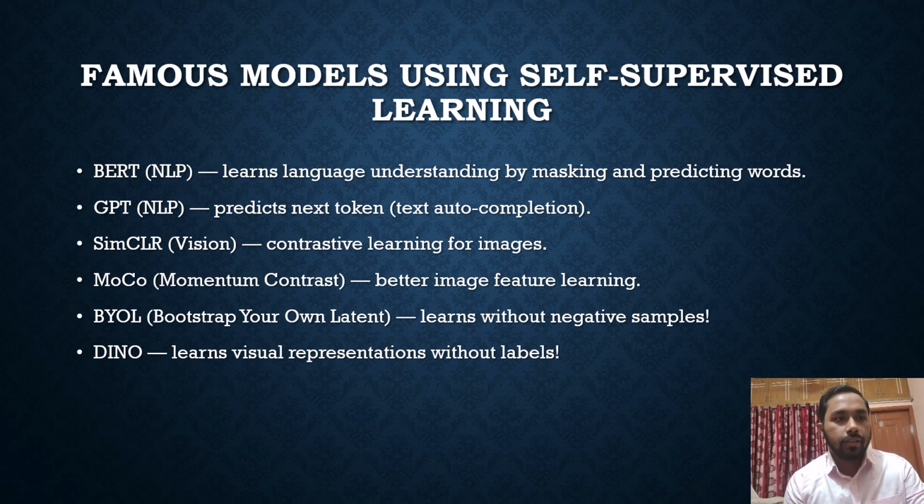There are some models that are famous for self-supervised learning. They are BERT, GPT, SimCLR, MoCo, BYOL, and DINO. We already talked about BERT, and we know that it learns language understanding by masking and predicting words. GPT predicts next tokens. SimCLR uses contrastive learning for images. MoCo gives better image feature learning. BYOL, bootstrap your own latent, learns without negative samples. DINO learns visual representation without labels.